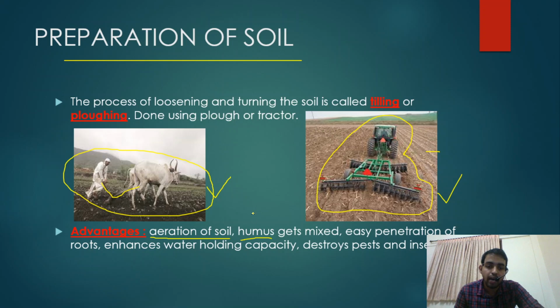Humus is the upper layer. Assume this is humus, and under this there is soil. Whenever we plow, these both get mixed up and the soil becomes nutritious. Then there is easy penetration of roots. When the soil becomes loosened, the roots of the plant easily penetrate it.